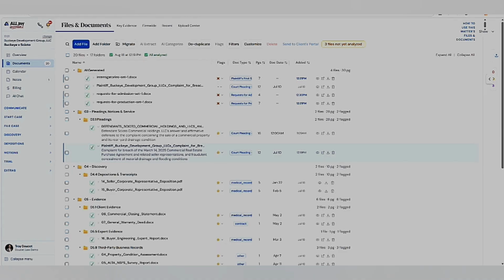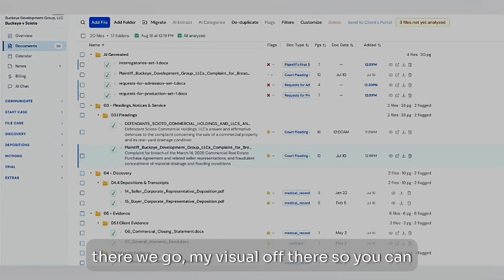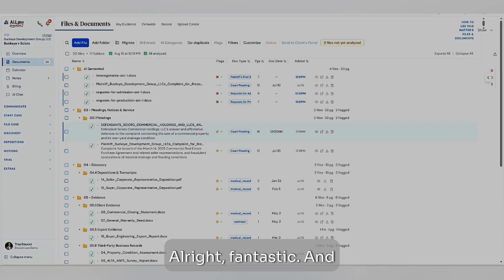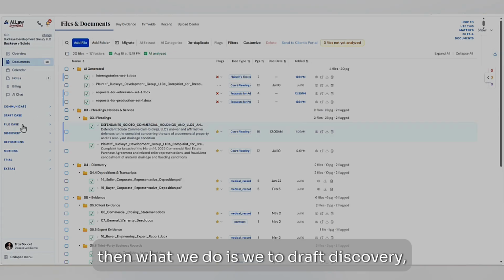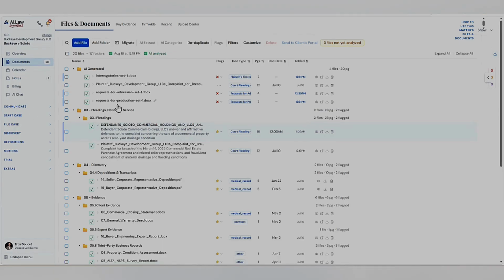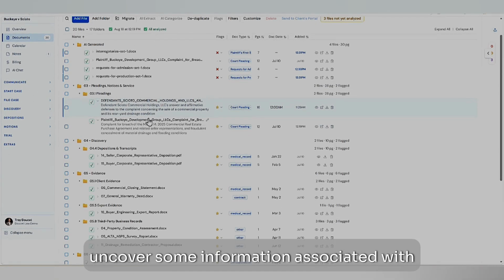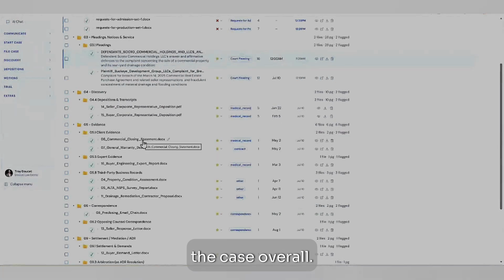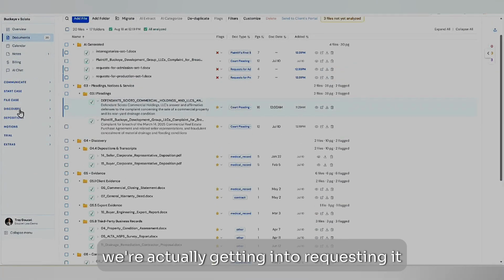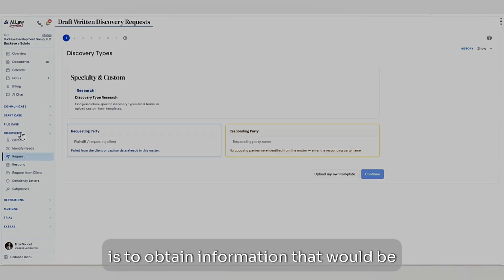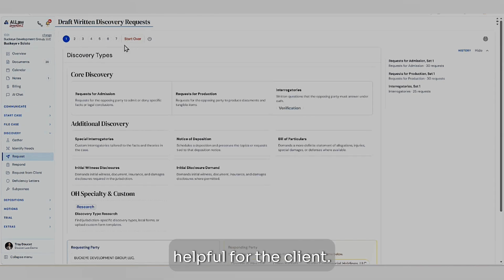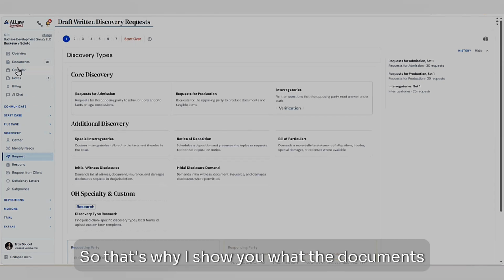I'm going to turn my visual off there so you can see more of the screen. All right, fantastic. And then to draft discovery, we're going to uncover some information associated with the case overall. The name of the game with discovery, when we're actually requesting it, is to obtain information that would be helpful for the client. So that's why I show you what the documents are first.